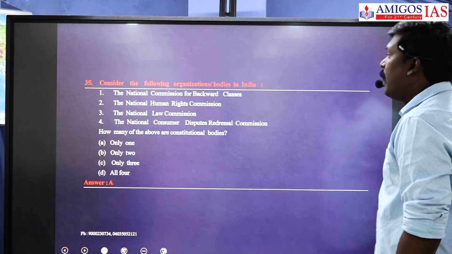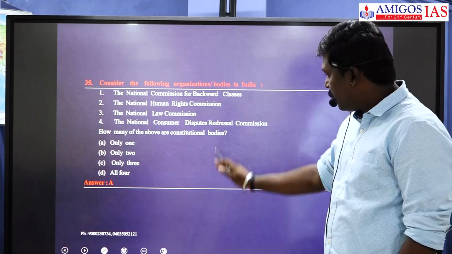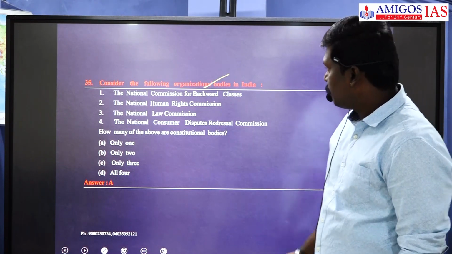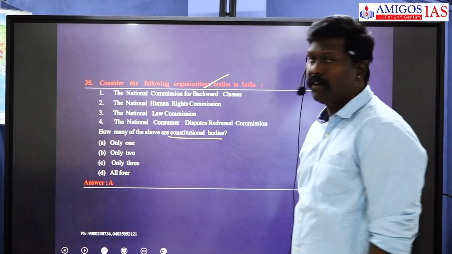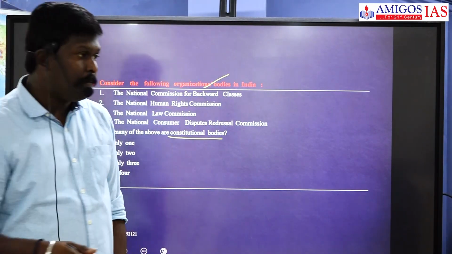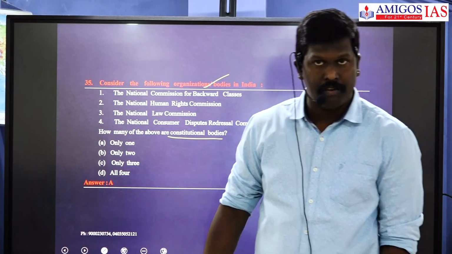Look at this question. A very easy question, one of the easiest from Indian polity in our paper today. Consider the following organizations and choose which of them are constitutional bodies. What is a constitutional body? Any institution established by, or deriving power and authority from, the constitution is called a constitutional body.